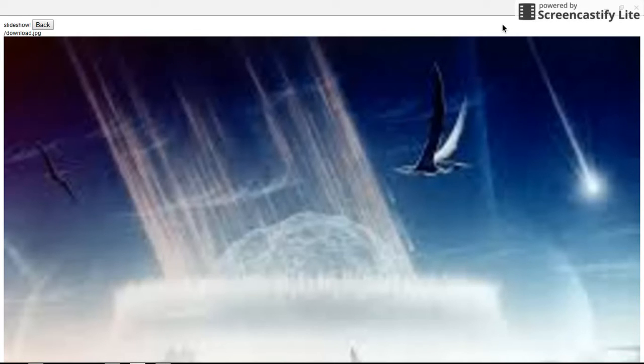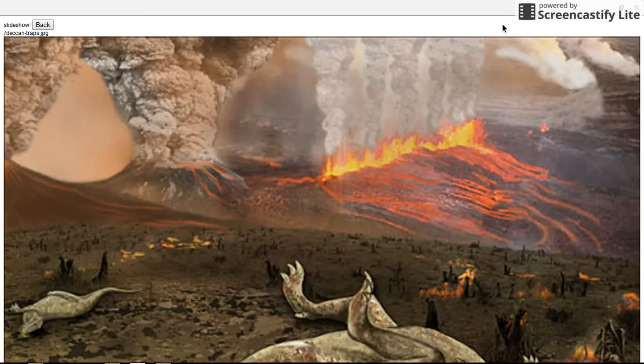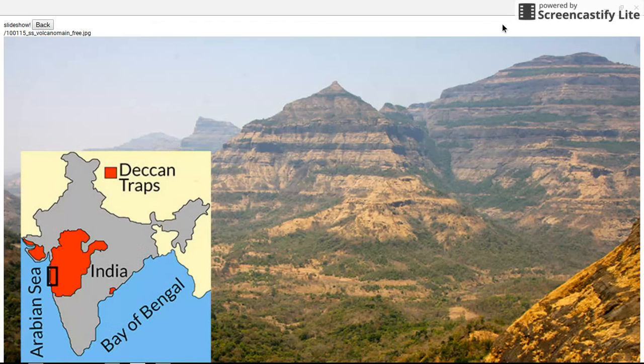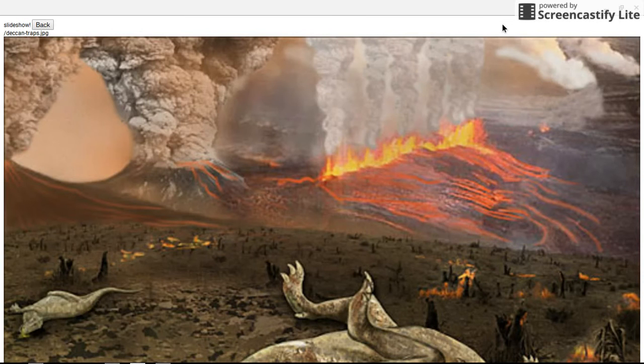but if people took it more seriously and did more research into it, maybe they'd find out that instead of just it being an asteroid impact that killed everything off, it was a combination of the two, or maybe even just the Deccan Traps that did it. Because volcanism does have a very large impact on everything globally, especially large eruptions. Small eruptions, not so much, but large eruptions definitely.